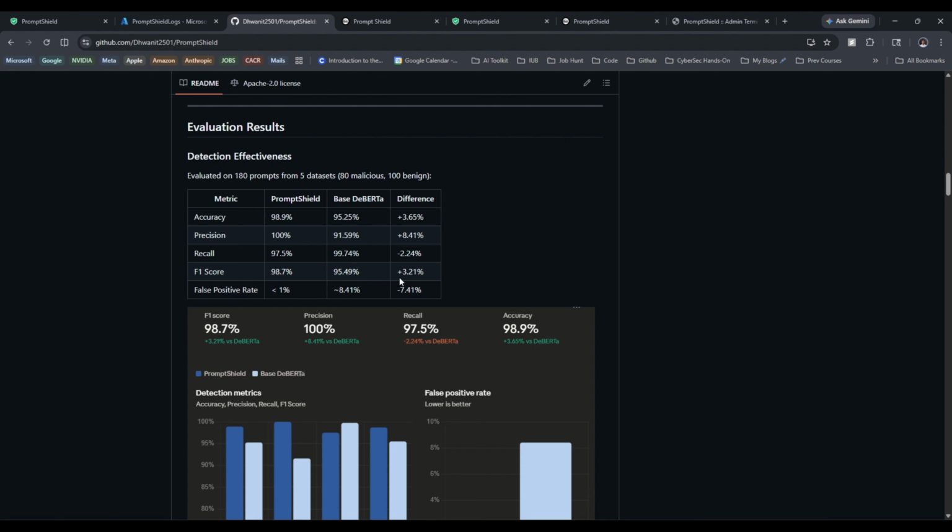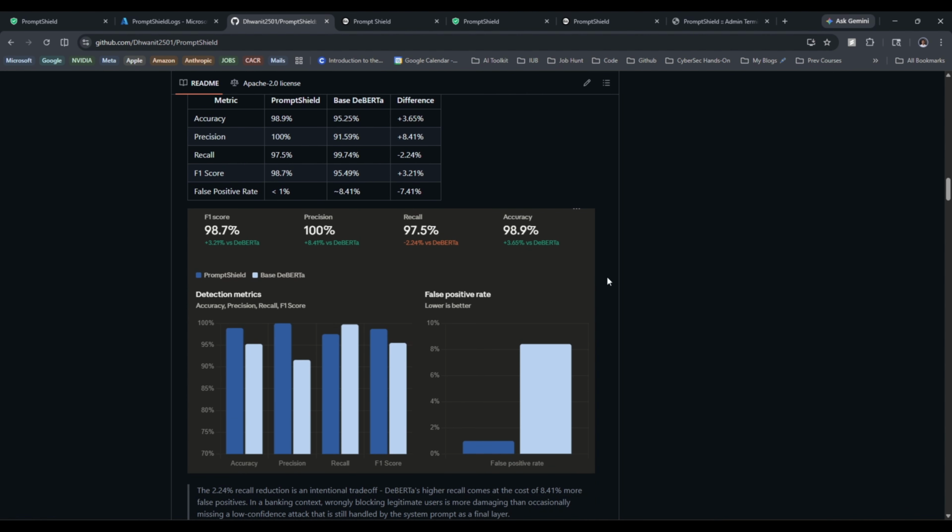There is an improvement in the F1 score by 3.21%, and there is an improvement in the false positive rate by 7.41%. I believe false positive rate is one of the most important metrics when building detection systems, because this basically signifies that legitimate users were never wrongly blocked by PromptShield. This is just a visualization representing those numbers.